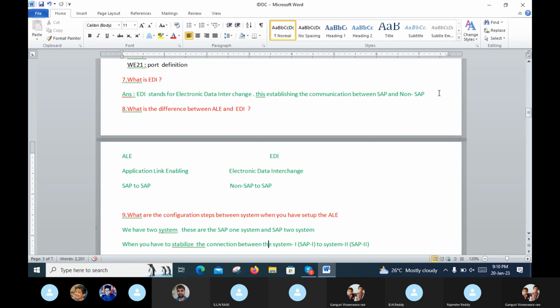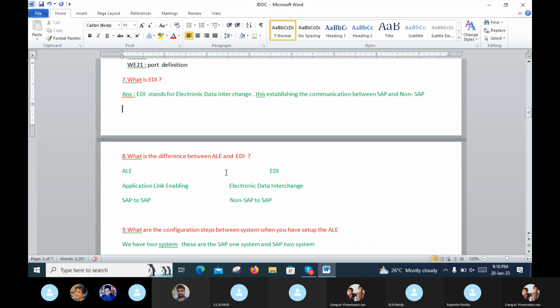Eighth question. What is the difference between ALE and EDI? ALE means application link enabling, already told about it. EDI means electronic data interchange. So the difference is that ALE is only possible SAP to SAP, already told you. Non-SAP means one is the SAP system and another one is the non-SAP system, like Java.